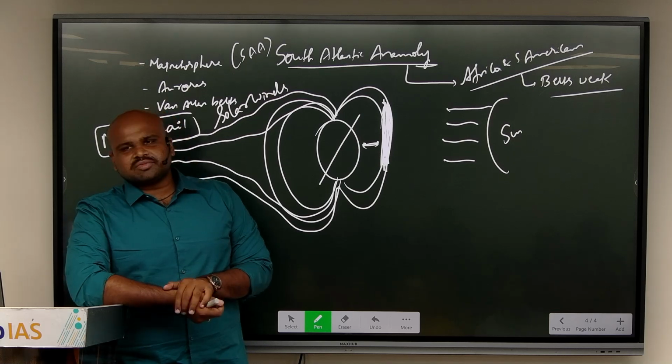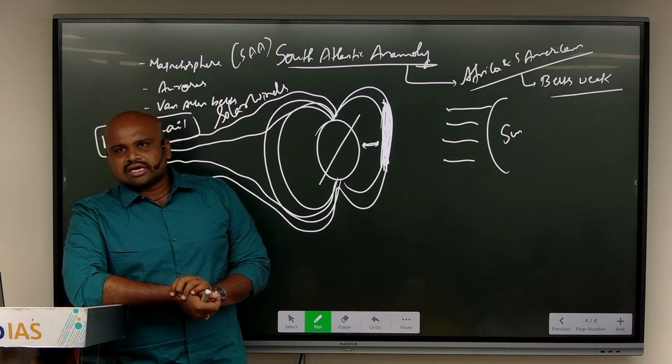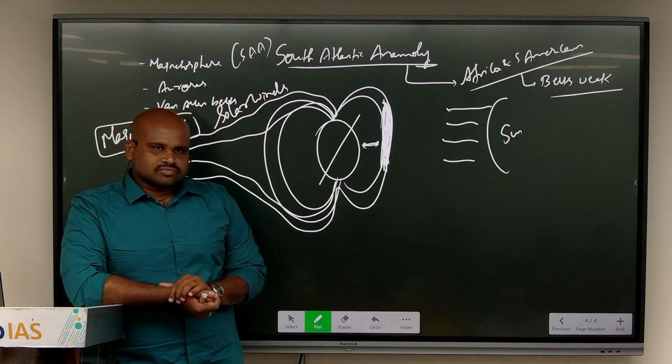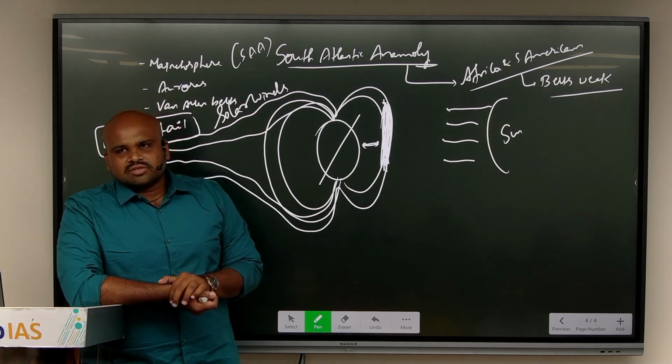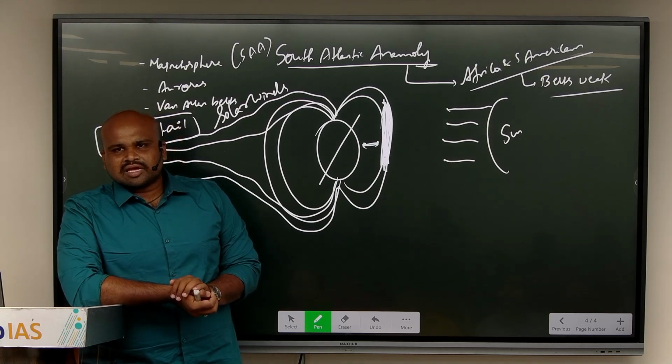So this is what is meant by the South Atlantic anomaly, right? So with this, we finish the basic dimensions of the planetary system.